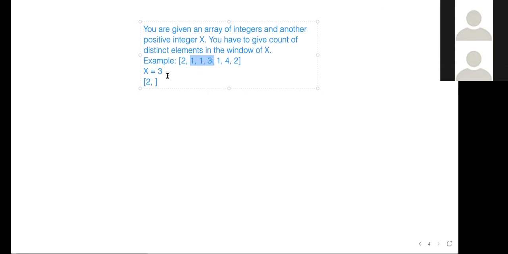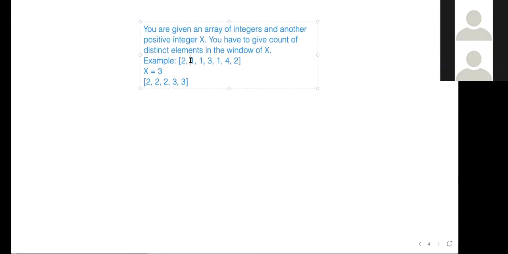Then we will look at the next window, right? 2. Then next, 2 only. And then next, 3. And then next, 3. Correct or not? So really it means you always look at a window of 3 from the first position. The window starts at 2, 1, 1. In 2, 1, 1, how many distinct elements are there? 2. Cool. So our answer is 2.